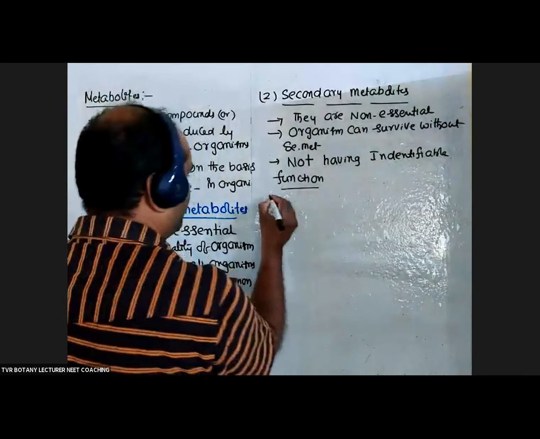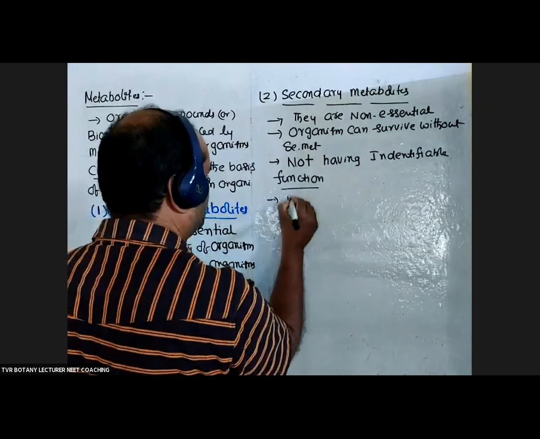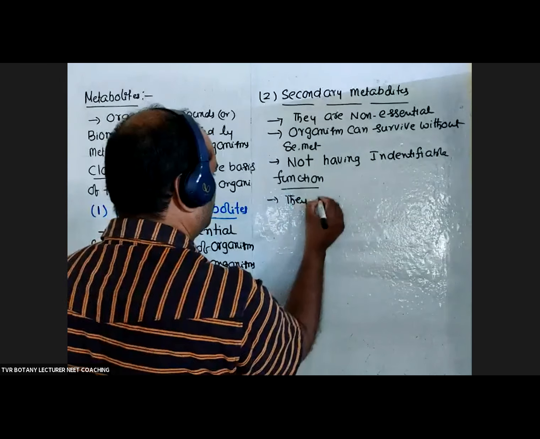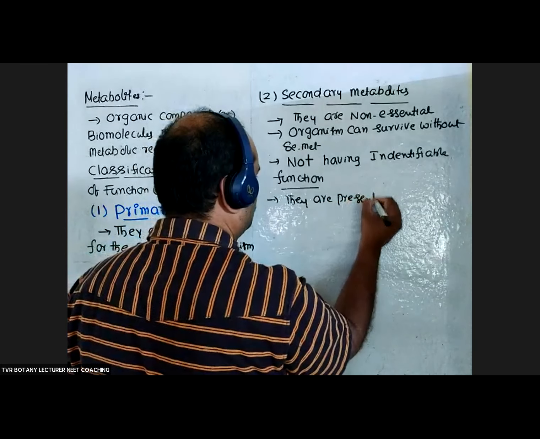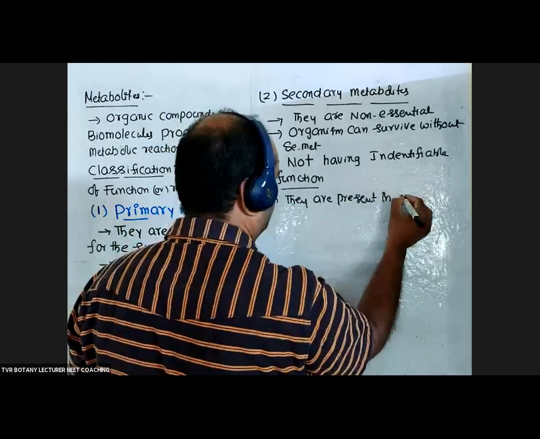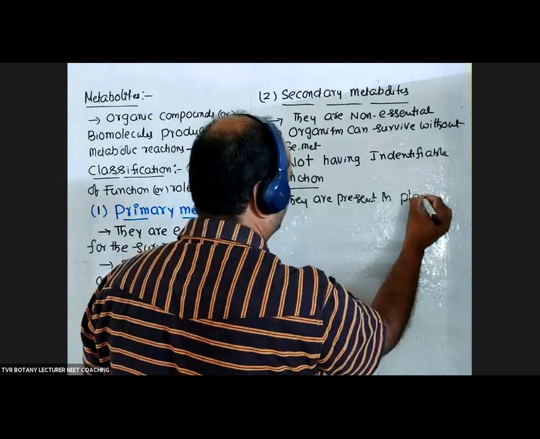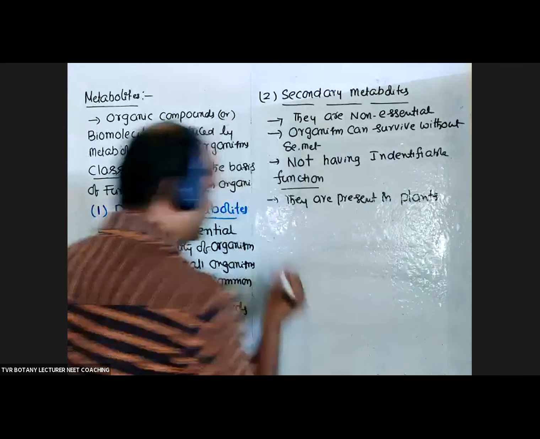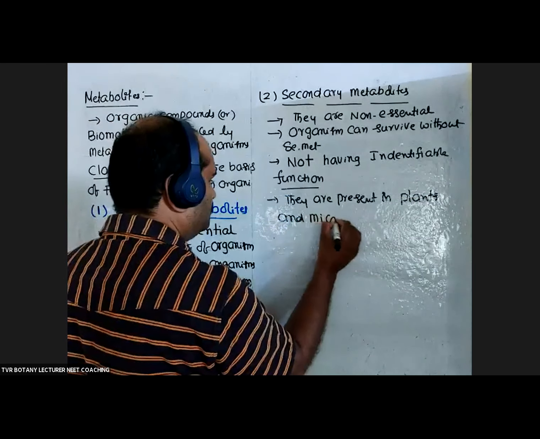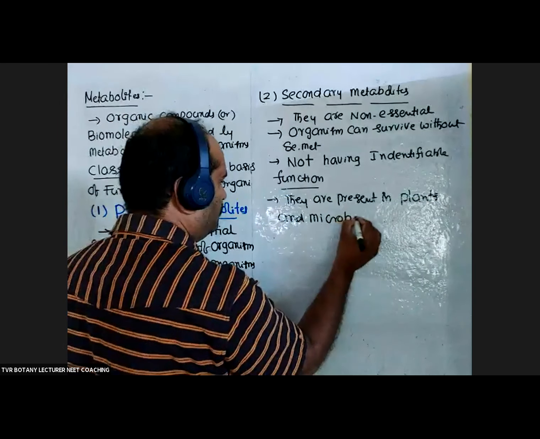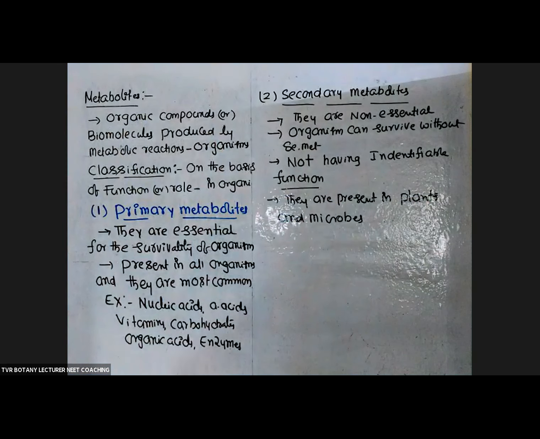Generally they are present particularly in plants and a certain number of microbes, and absent in animals. For example, take the most dangerous animal, human being.